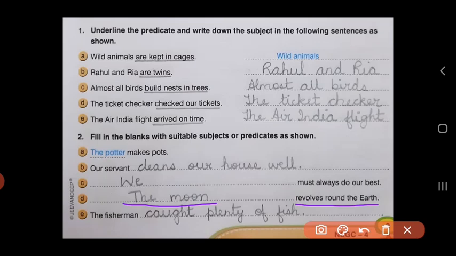Subject will be the moon revolves around the earth. And E. Subject is given to you as the fisherman. You have to add the predicate. So I have added caught plenty of fish. Here children, you can try adding your own subjects and predicates as per the sentences.